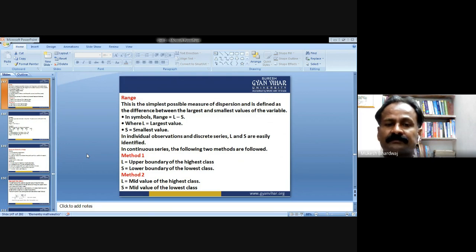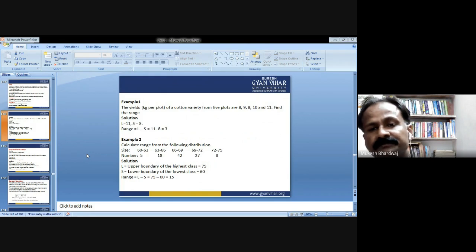Method second: L equals the mid value of the highest class and S equals the mid value of the lowest class. So these are the methods to calculate the range for a continuous series.